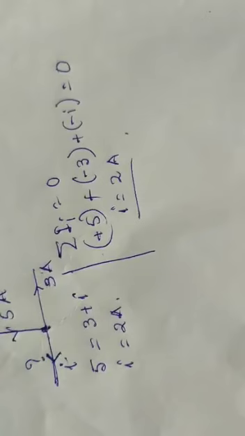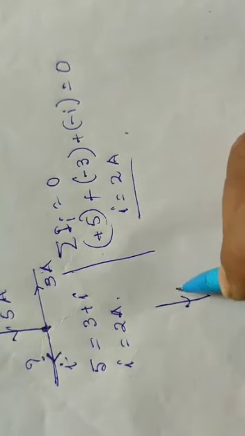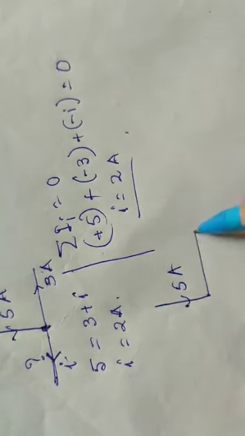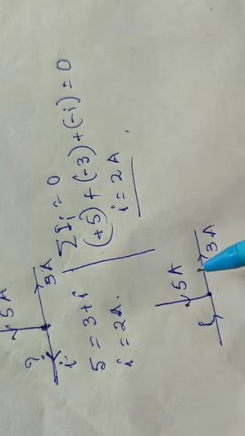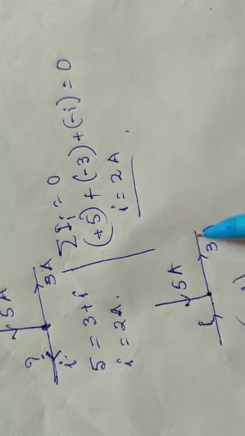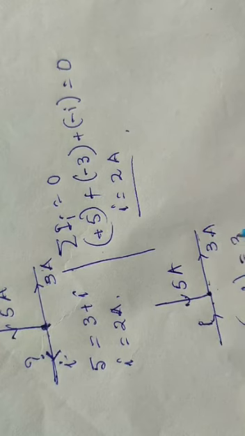Now if in the same situation we take the 3 ampere current and this I towards this junction, following Kirchhoff's sign convention, total current towards the junction is 5 plus I. Current coming out from the junction is 3.